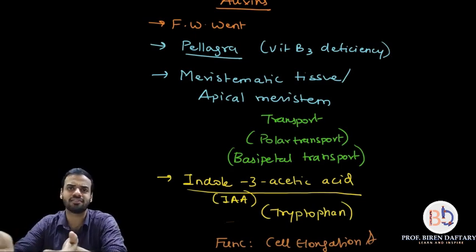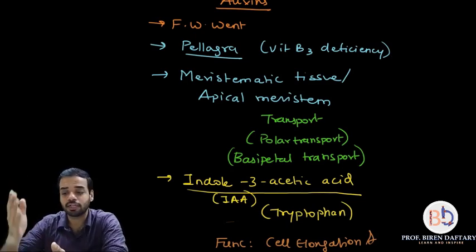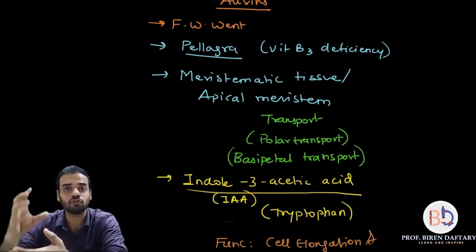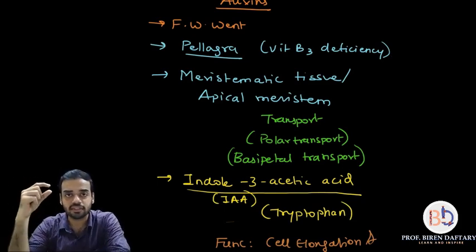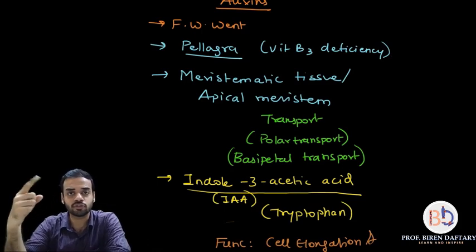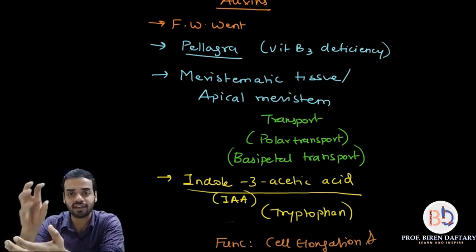Because in that condition auxins might be produced in that person. However, in plants, where was it found? It was first found in meristematic tissue or apical meristem. I have already told you, apical meristem is the part of the tree which is growing and which is at the apex, and in that, in large quantities, the auxins are found.